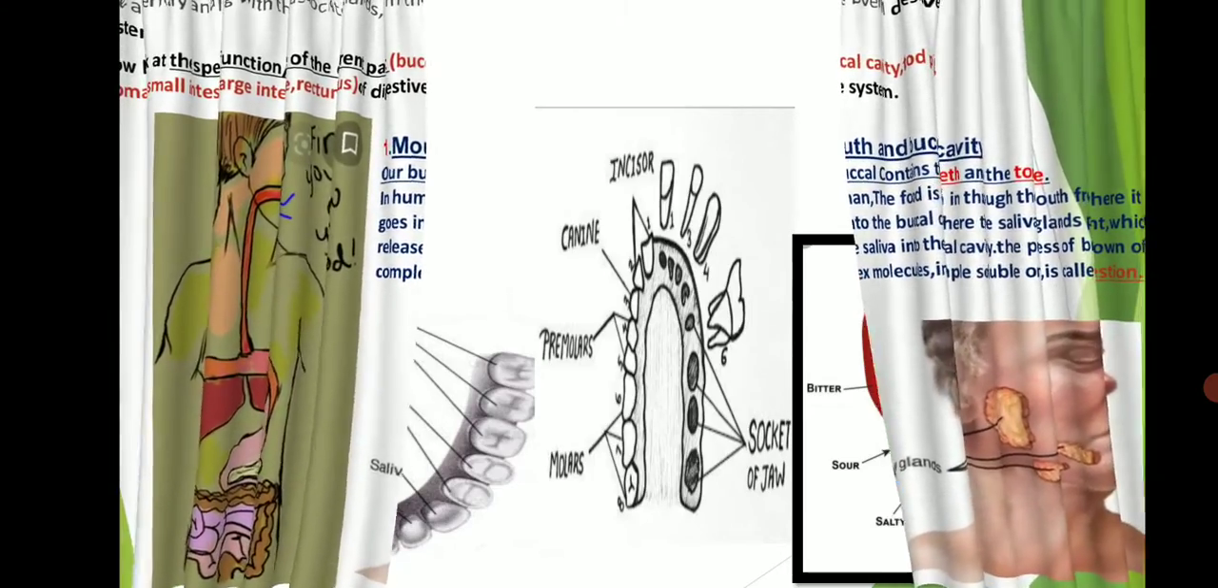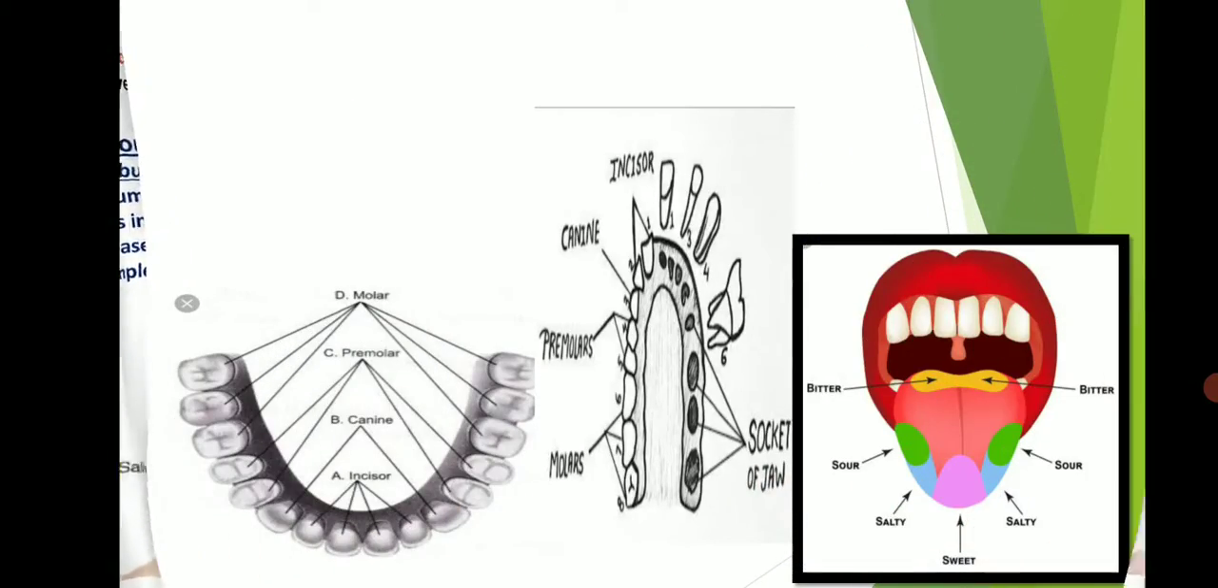The buccal cavity basically consists of two parts. One is teeth and second is tongue. The teeth help in cutting, tearing and grinding of the food.